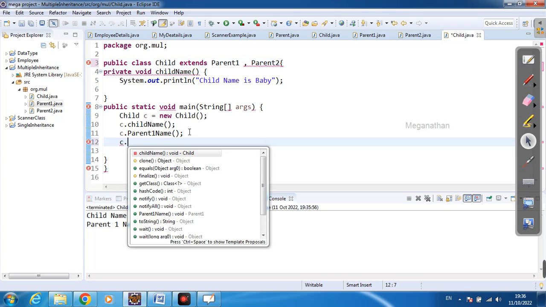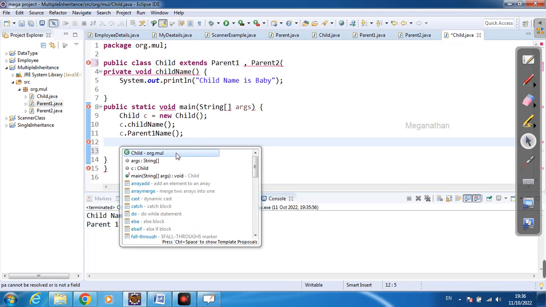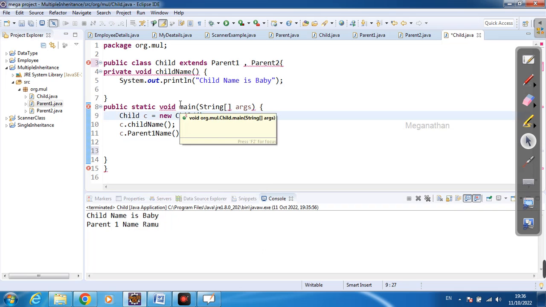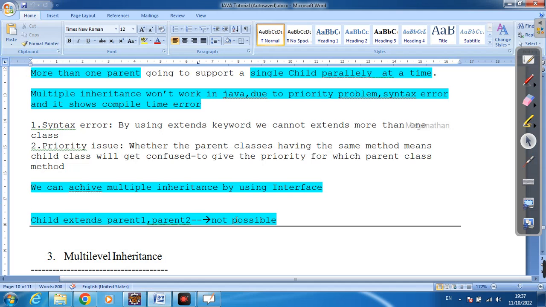The parent 2 class method is not visible here, so we can't call that method. Okay, so this thing is not possible in Java. This is called multiple inheritance. So multiple inheritance is not possible in Java, right?